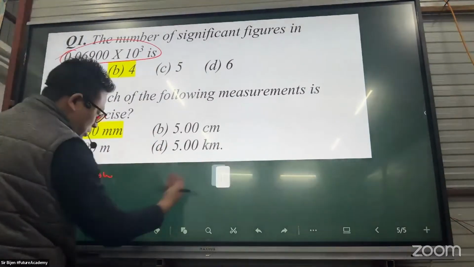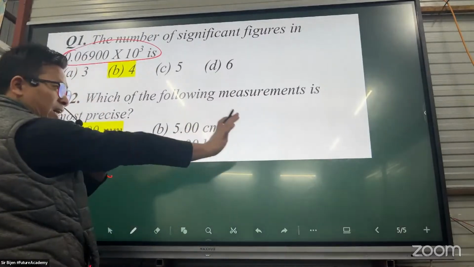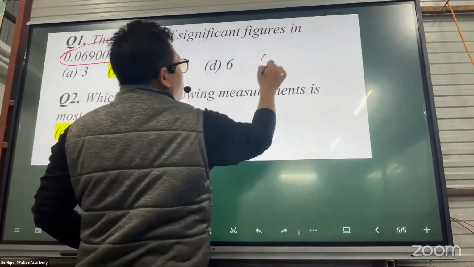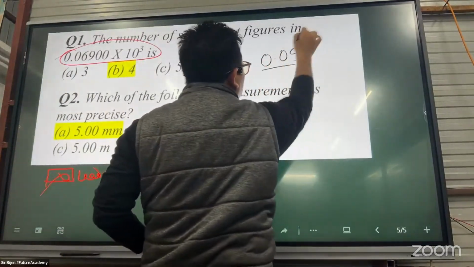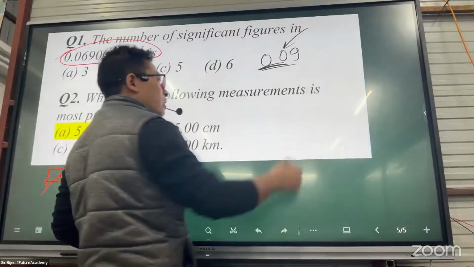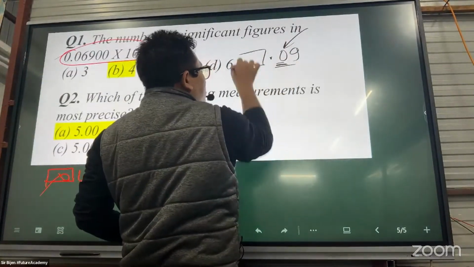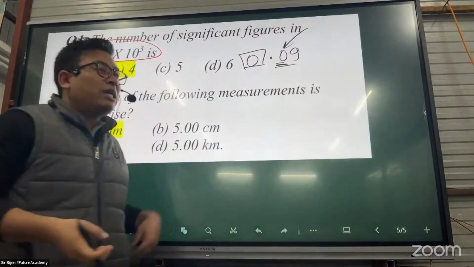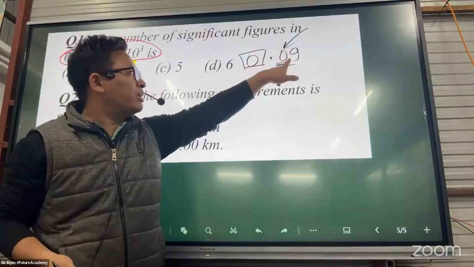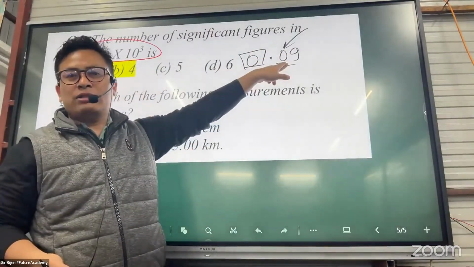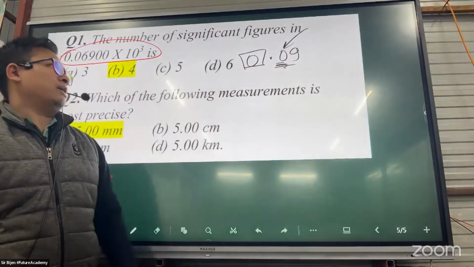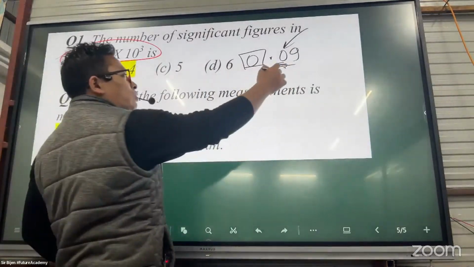Leading zeros are not significant. What about this 0.09? Are the zeros significant or not? Non-significant. So they are not significant. What about this decimal? The leading zeros are non-significant. Leading zero is not significant.